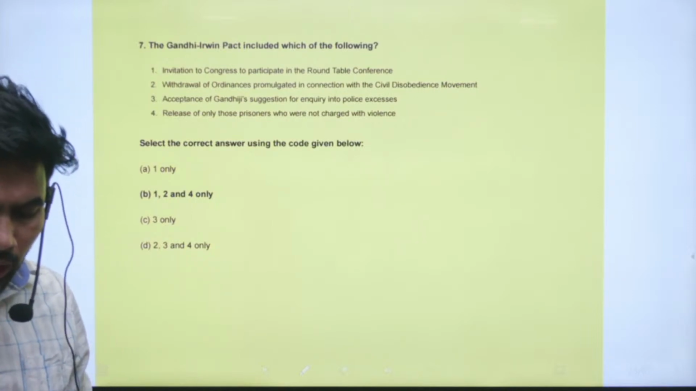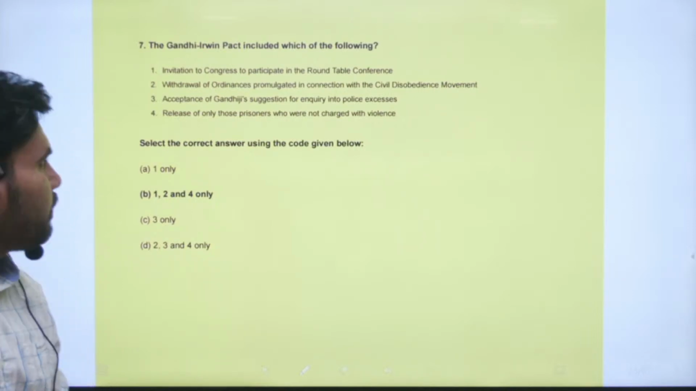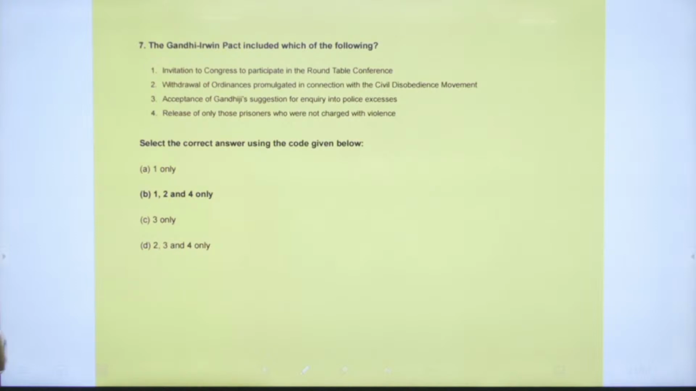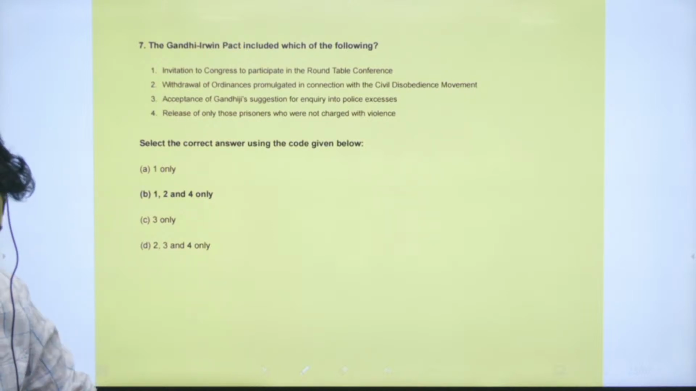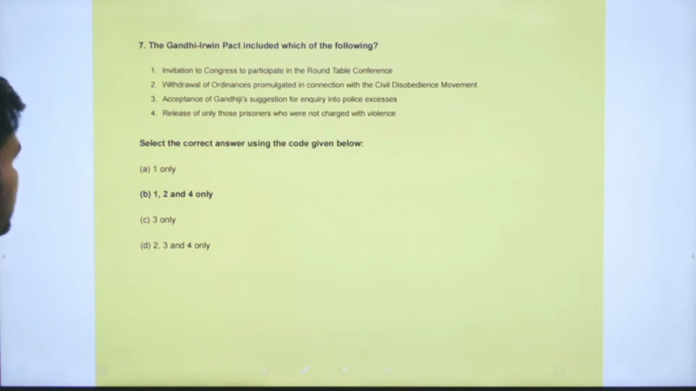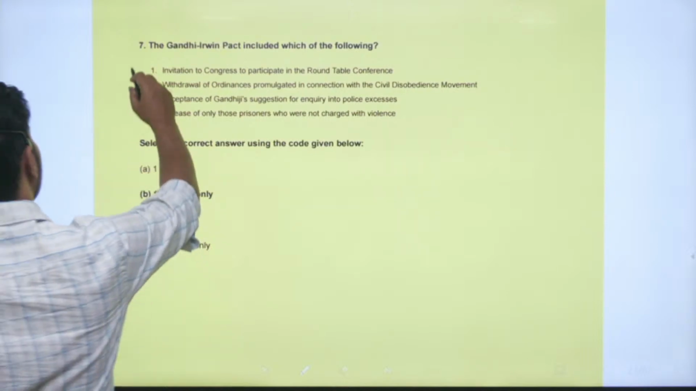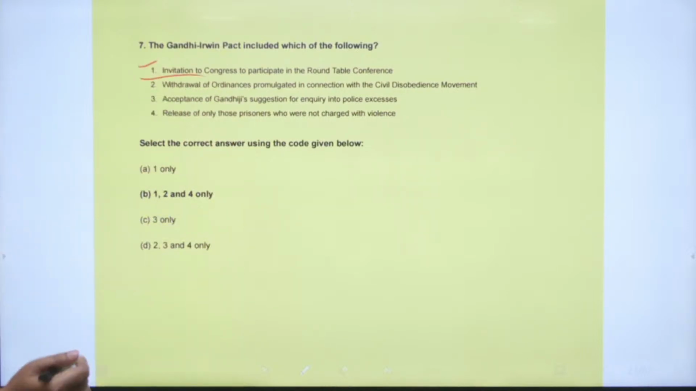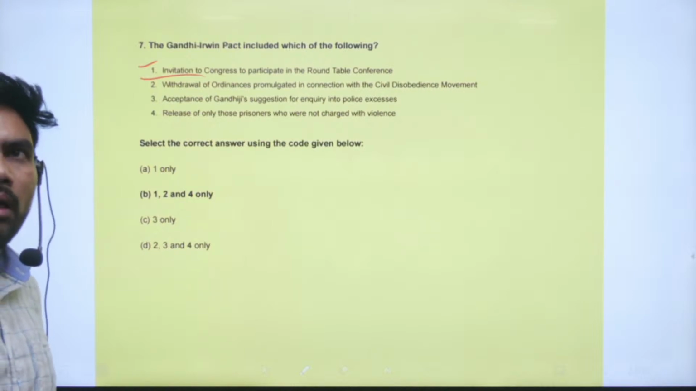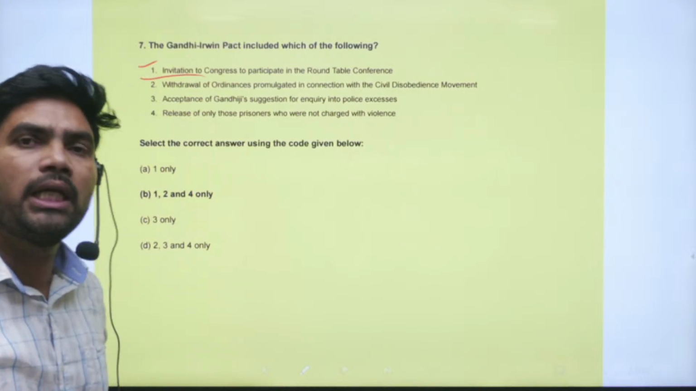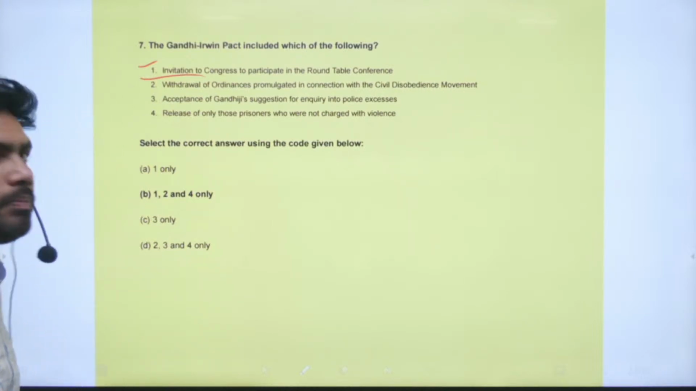Right. So the Gandhi-Irwin Pact included which of the following? To answer this question, you should have complete information about the Gandhi-Irwin Pact: what are the things that are there and what are the things that are not there. Then only you can answer the question. First statement, invitation to Congress to participate in the round table conference. Yes, this is the general statement, you know very well. Because of this invitation, Mahatma Gandhi participated in the second round table conference.